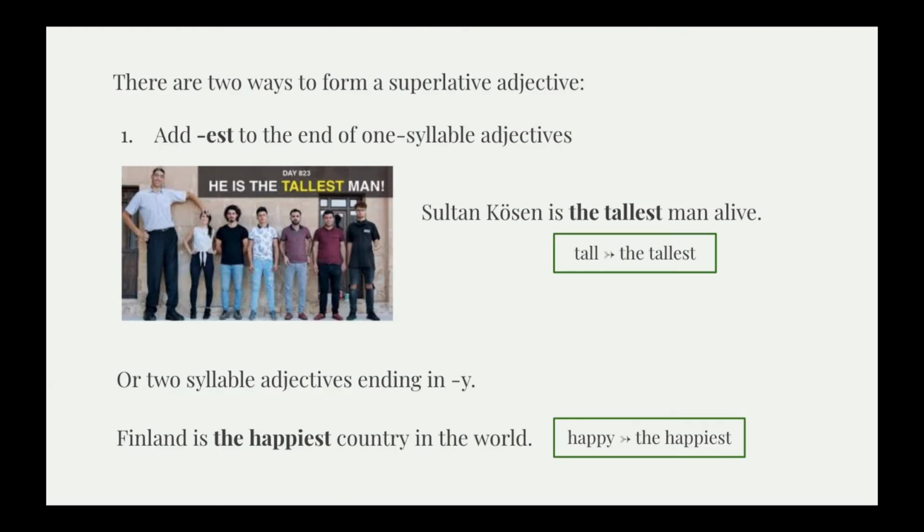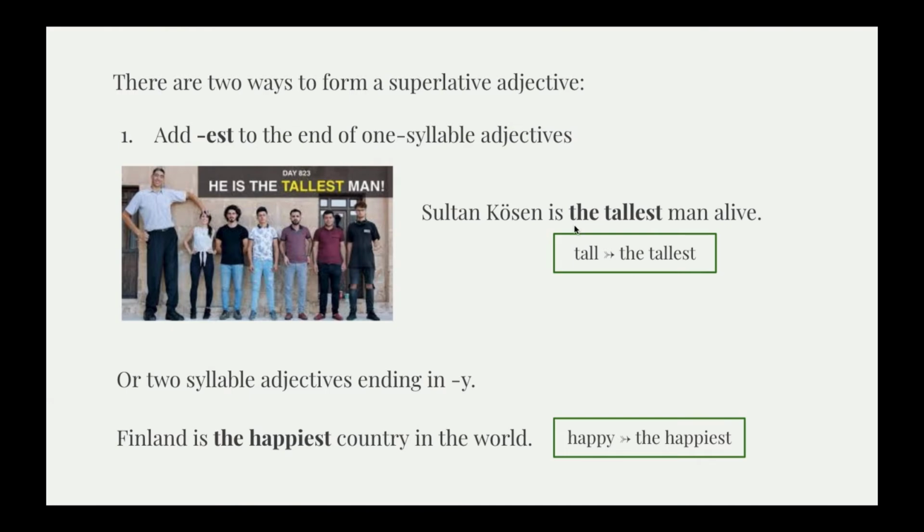So we have two ways of forming a superlative adjective. The first one is when we have one syllable adjectives. What should we do? We should add est to the end of this adjective.